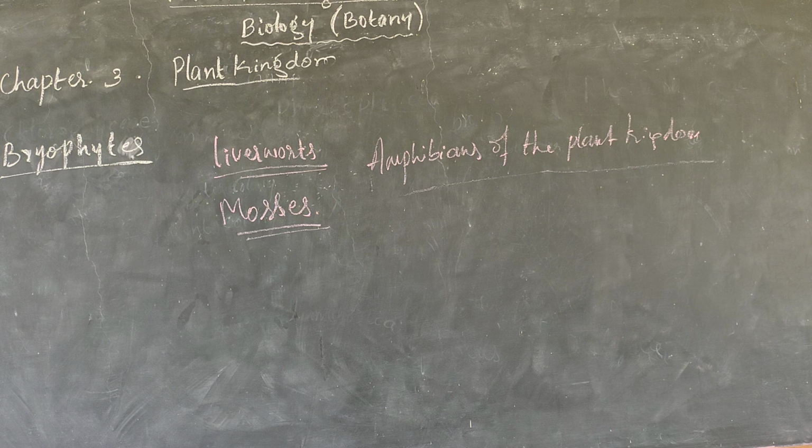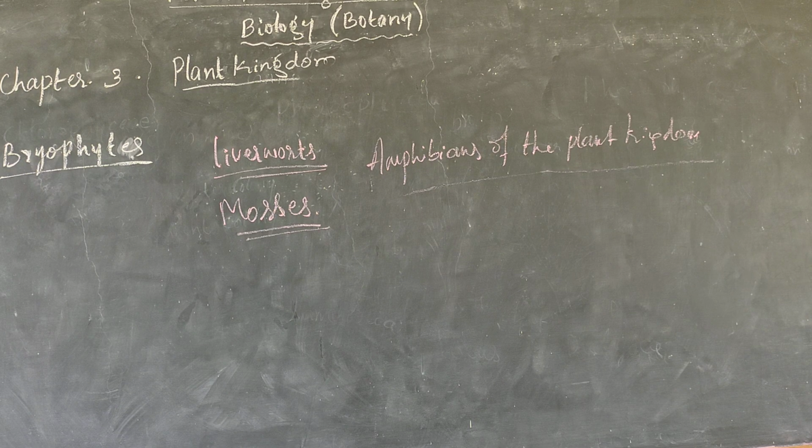I already showed you the gametophytic conditions in some of the organisms in these liverworts. That Marchantia, M-A-R-C-H-A-N-T-I-A, Marchantia. With the help of these examples, I will explain the characters of the bryophytes and bryophytic organisms.